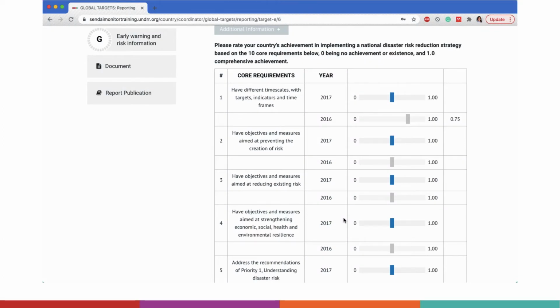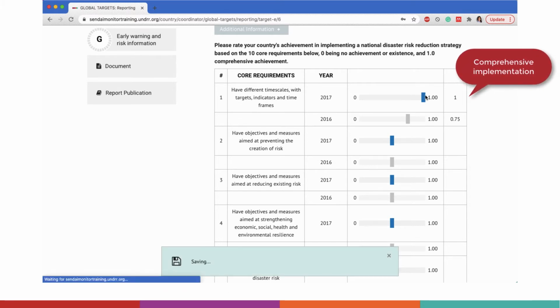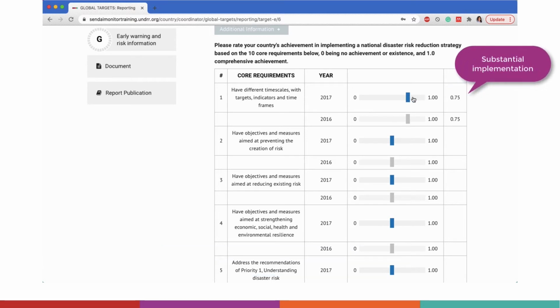The 10 core requirements are weighted equally by assigning 10% or 0.1 to each requirement, so no requirement is more important than another. The rating scale for each requirement is scored from 0 to 1 and is described in more detail in the technical guidance notes. A rating of 1 indicates comprehensive implementation and is the full score for the requirement.